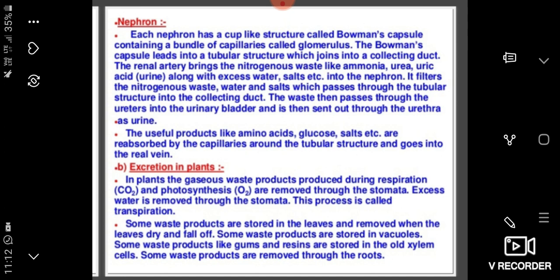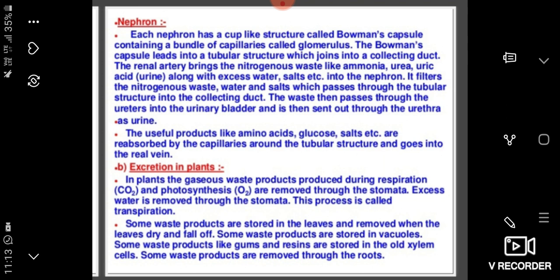The filtrate now contains mostly water and urea. It passes through the Henle's loop and enters the distal convoluted tubule.